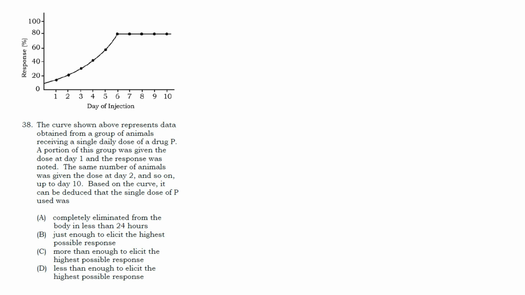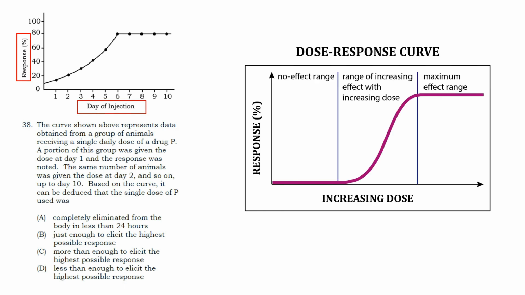We can answer this question by simply comprehending what the graph tells us. In our y-axis, we have the percent response, and on the x-axis, we have the day of injection. It was mentioned that a single dose of drug P was administered to the animals from day 1 up to day 10. And also, the responses were plotted as follows. So what did you notice regarding the shape of the curve? It is sigmoidal, right? And it actually resembles a dose response curve, as what you can see here.